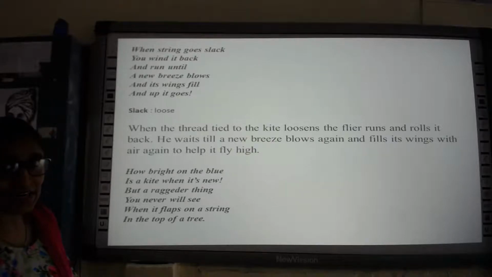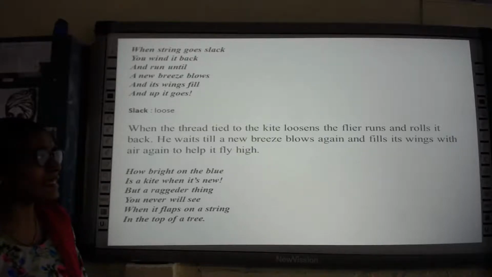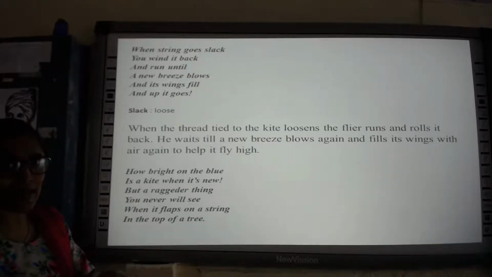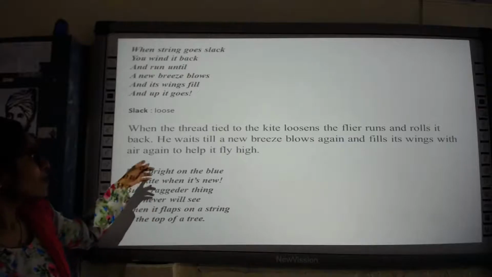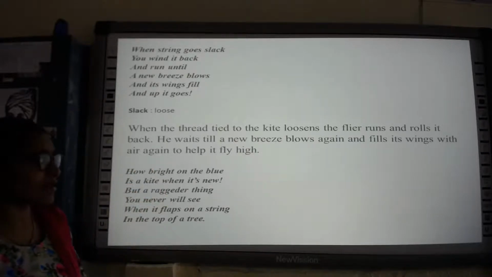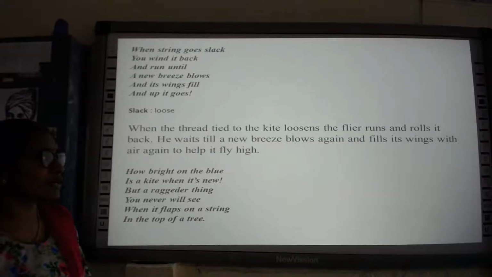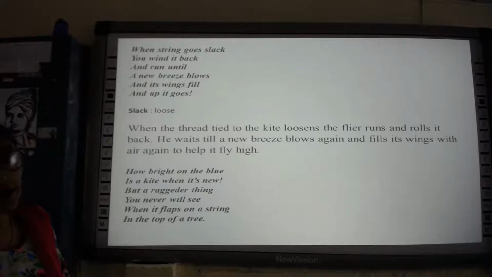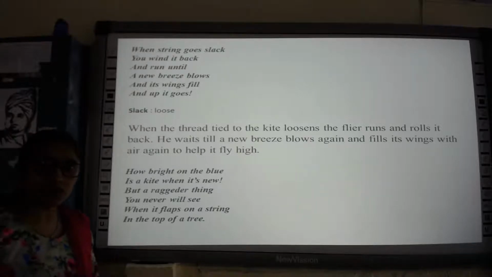What does the child, whoever is flying the kite, do? He runs and rolls it back, isn't it? We just roll it back. He waits until a new breeze blows again and fills its wings with air to help it fly high. So what is he doing?